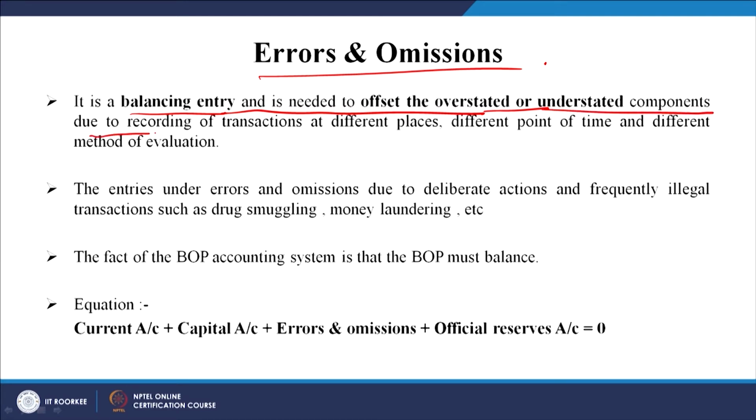Okay. Due to recording of transactions at different places, different points of time and different methods of evaluation. The entries under errors and omissions also arise due to deliberate actions and frequently illegal transactions such as drug smuggling, money laundering, etc. The fact of the BOP, the balance of payment accounting system, is that the BOP must balance. So, that is why this comes handy in making that adjustment. As we said, current account plus capital account plus errors and omissions plus official reserves is equal to 0.